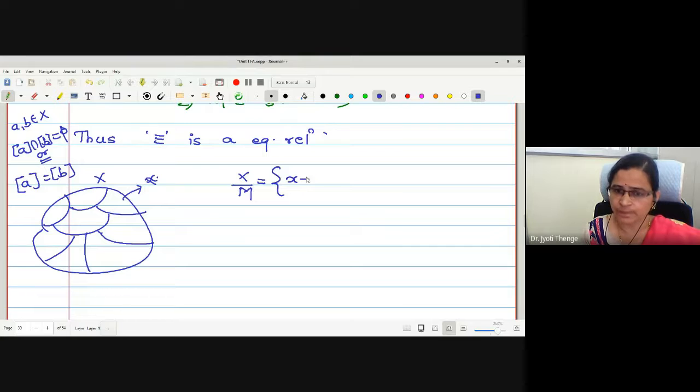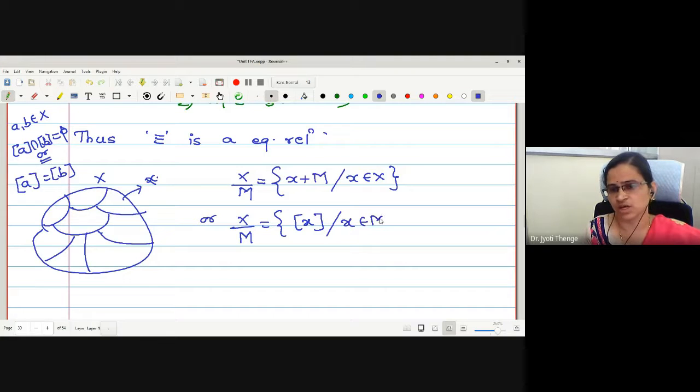It is of the type, again cosets, such that x is in X. Are you getting me or not? Or I can write X by M is the equivalence class of x for all x in X. Both are the same.